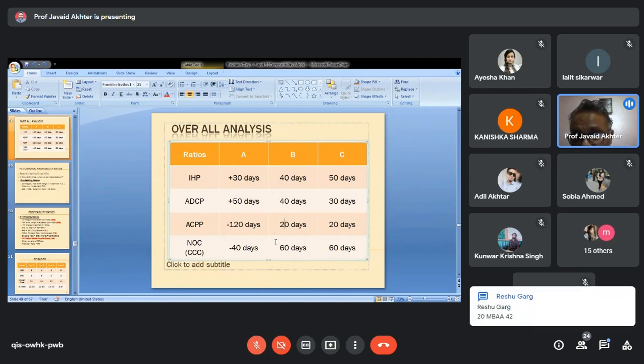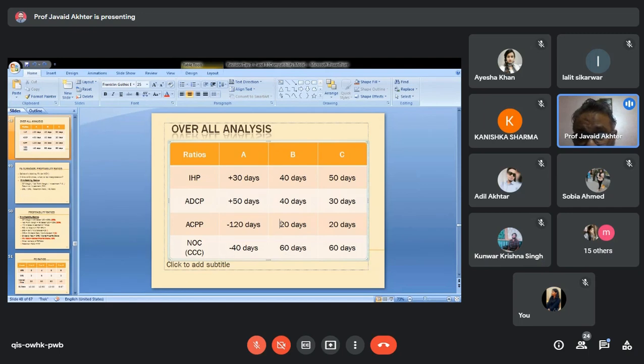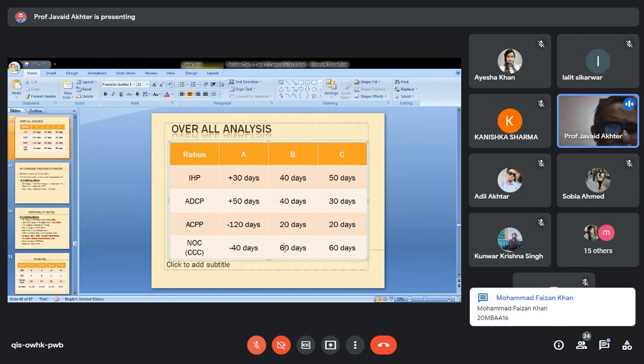If any combination of these is, let us say in this example, 60, that means you need money for 60 days. If any of these figures changes in such a way that this becomes zero, that means you are availing credit for equal number of days, then you are not requiring money.